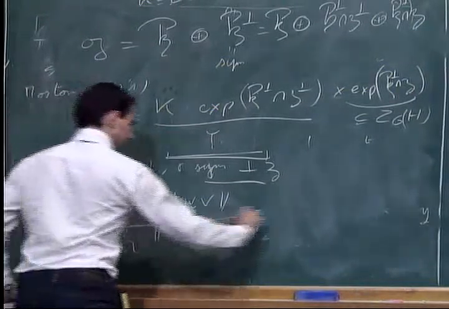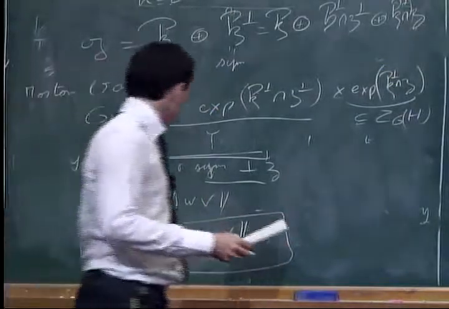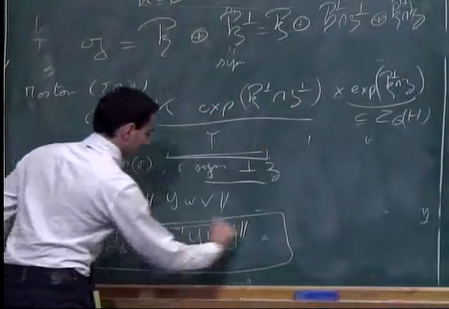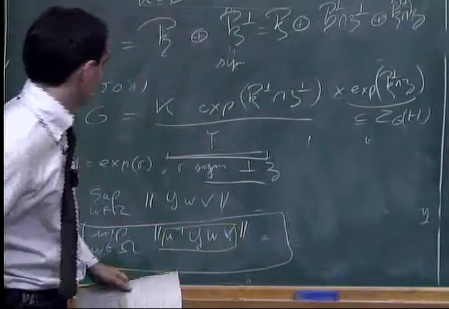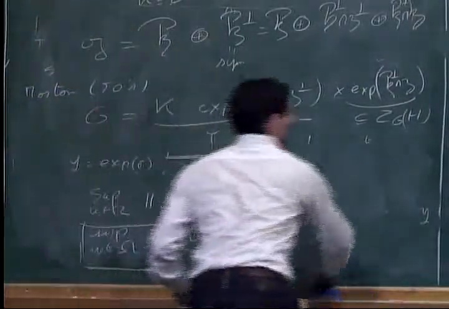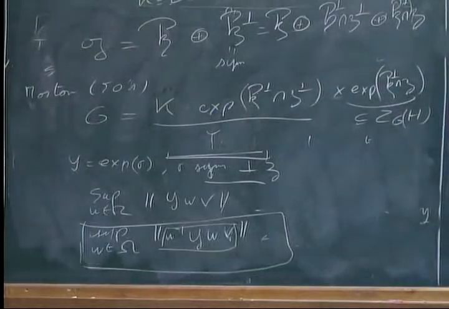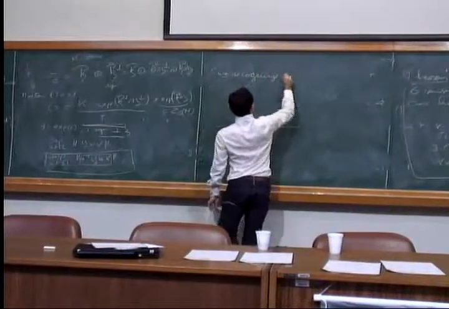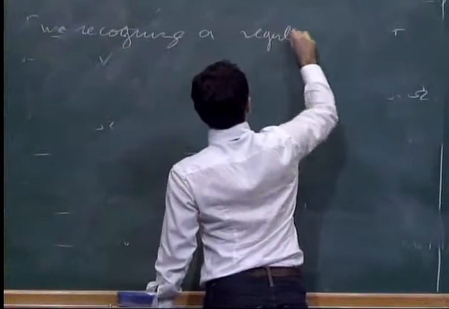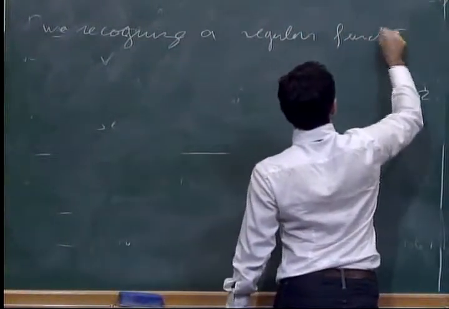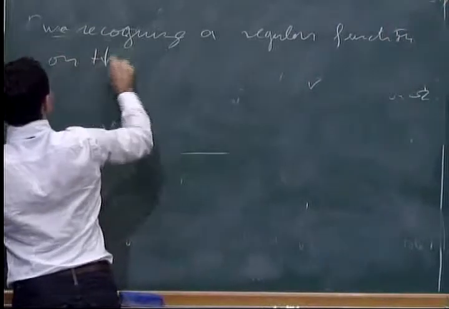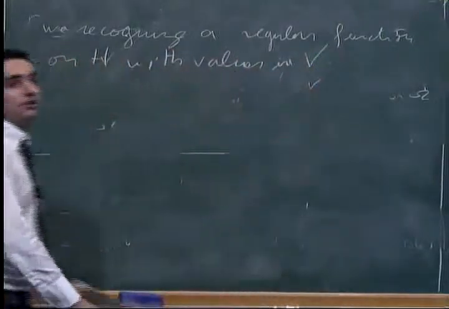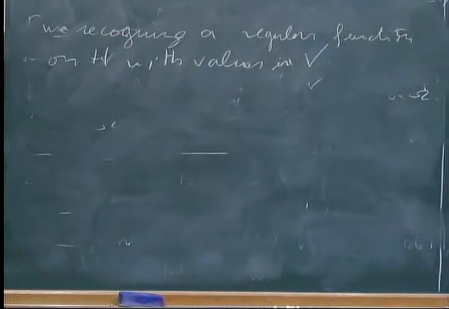And on this formula, I stress this because here we recognize a regular, I mean a polynomial function on H with values in V, or a vector of matrix coefficients.